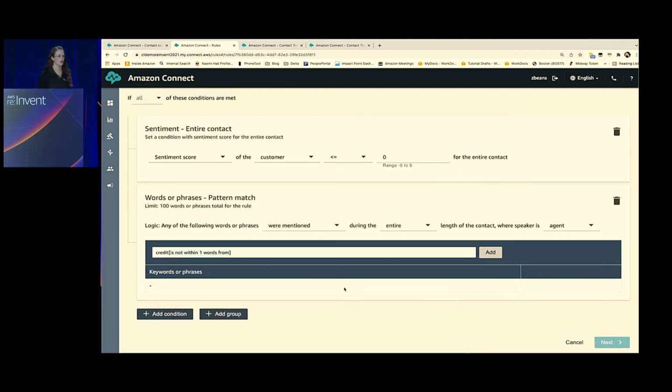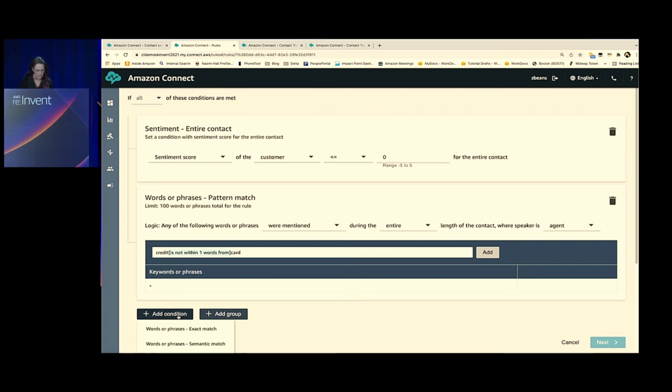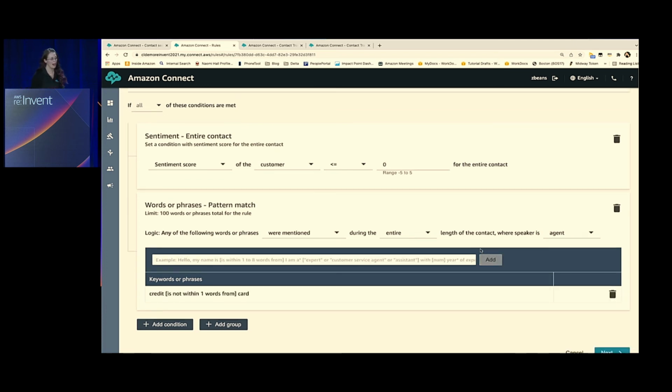So you can see how this editor really helps you build in these rules and go deeper with the logic without having specific skills or proprietary knowledge in order to do that. But we're going to go ahead and put credit card, and we're going to add that condition. And that's how you could add a pattern match as well.